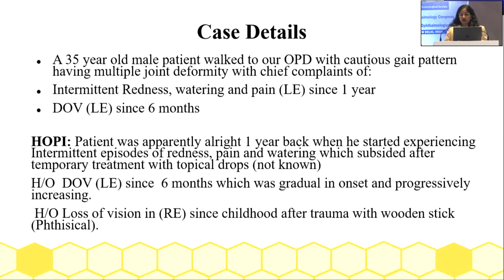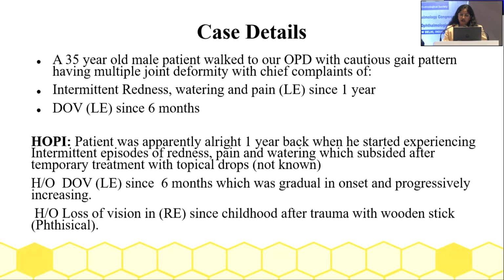Case details. A 35-year-old male walked to our OPD with a cautious gait pattern and multiple joint deformities, with chief complaints of intermittent redness, watering and pain in the left eye since 1 year and diminution of vision in the left eye since 6 months. The intermittent episodes of redness, pain and watering subsided after temporary treatment with topical drops which were not known by the patient. The diminution of vision was gradual in onset and progressively increasing.